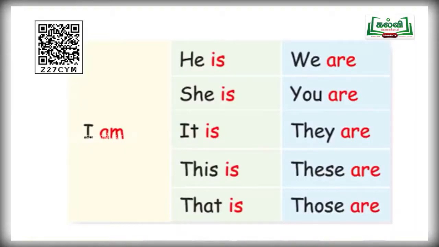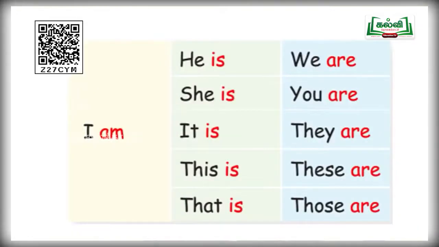And now come to the third column. There are plural pronouns: we, you, they, these, those. For the plural pronouns, you must use are. We are students. We are teachers. We are players. So these are the examples for we. And next one, you. You are students.